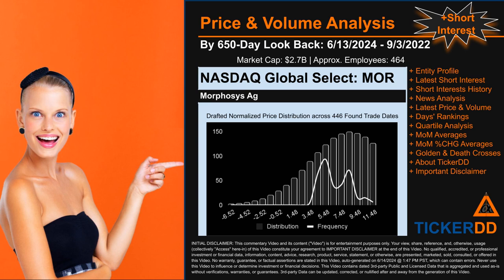The chart shown on this page is our initial attempt at studying the price for MOR after dynamically normalizing price distribution across those discovered trade dates. The bar chart is the generated distribution and the overlaid line graph, if it is generated, is the frequency of the prices on the x-axis. We will enhance this look-through as our model progresses in the next iteration. Remember that this is just a drafted, in progress, observational model to best fit abstracted third-party data into various opinionated views.